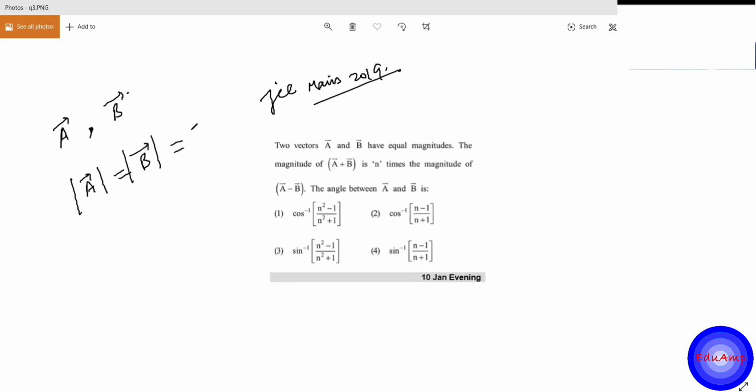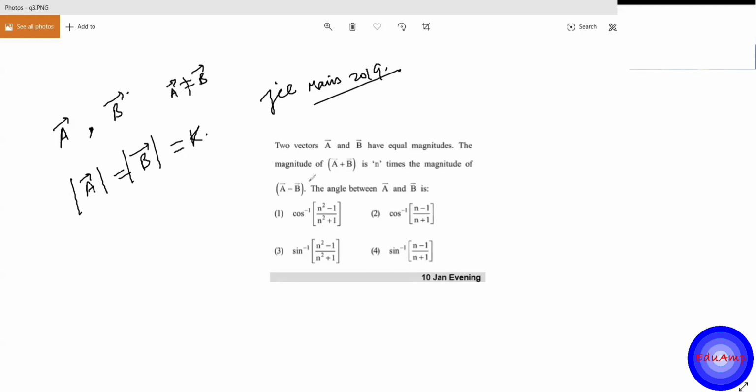Let's say it is K. It is just a scalar quantity. Magnitude means scalar, it has nothing to do with direction. Magnitude means some number, some quantity. K may be anything, 100, 20, 25, anything. Let's say K. It's not that I can say A vector is equal to B vector. No, but their magnitudes are the same. They are of the same amount.